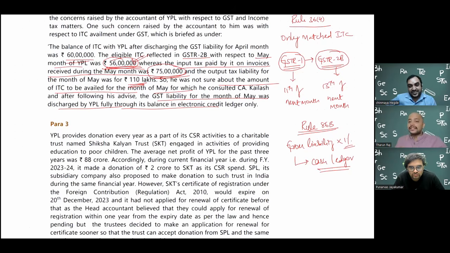It is even higher. But this is applicable not for all, only for those people whose monthly turnover exceeds 50 lakhs, which means annually it is like 6 crores. Mostly the majority are covered. 6 crores is easier nowadays. We are talking about 200 crores, 300 crores, lakhs of crores.